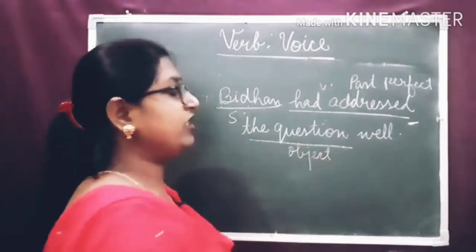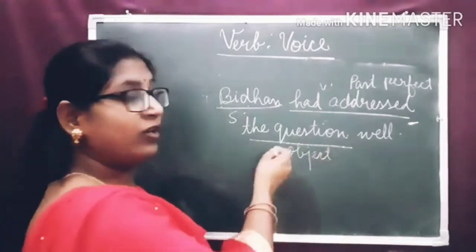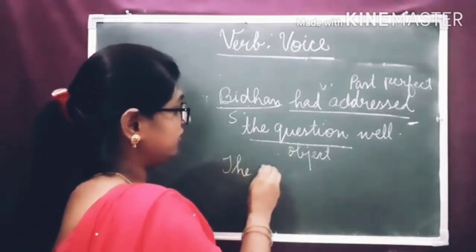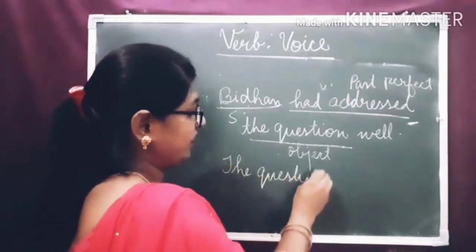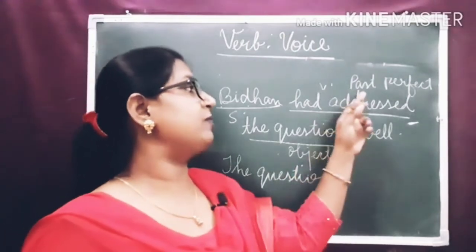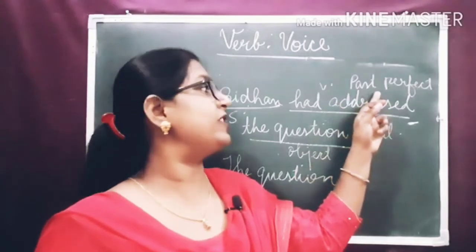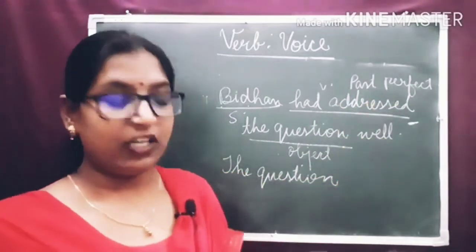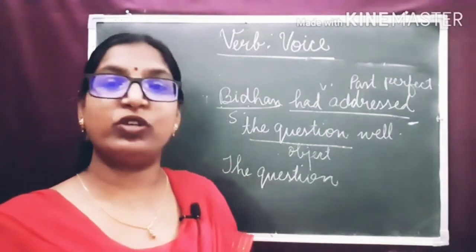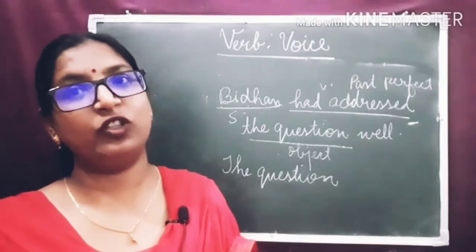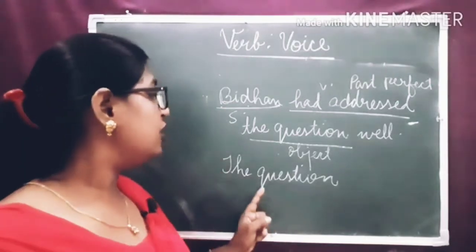Clear? So dear children, object will become the subject. Clear? The question. Now we have to see the tense of the verb is past perfect tense. So what is the structure in passive voice? If the tense is past perfect tense, we use had plus been plus third form of the verb or past participle form of the verb.